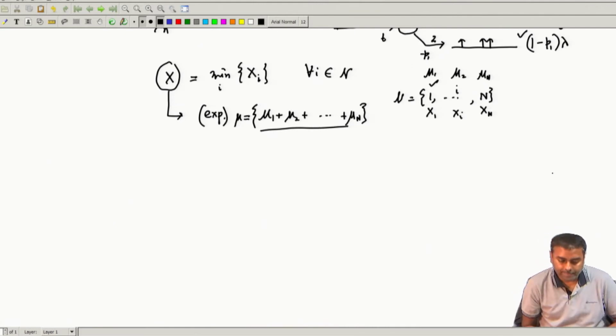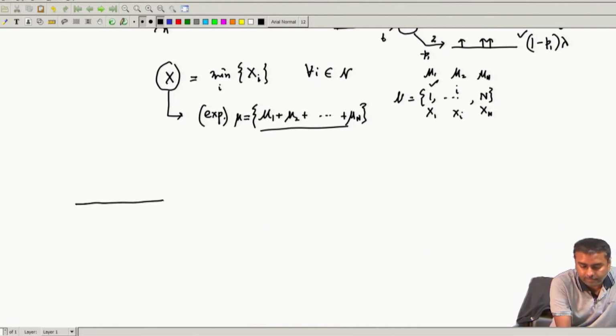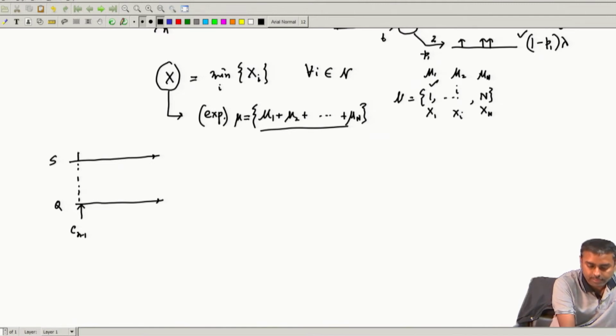Now let us go a little forward, and try to do the same experiment that we have been doing in queuing. So, I have a queue, I have a server, and let us say this is Cn minus 1, maybe nobody was there, so he started serving. This is exponentially distributed with some xn minus 1. In between some arrival has happened, and then he waits, he joins over here.